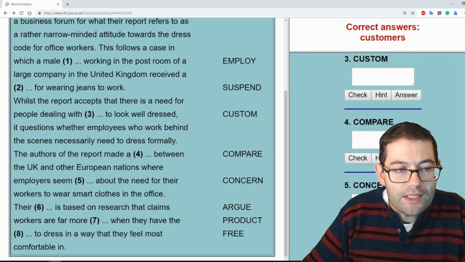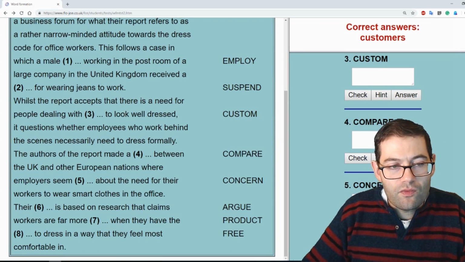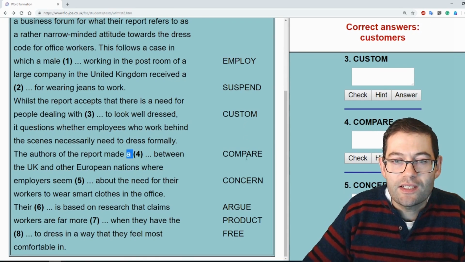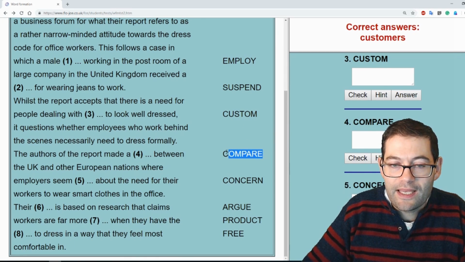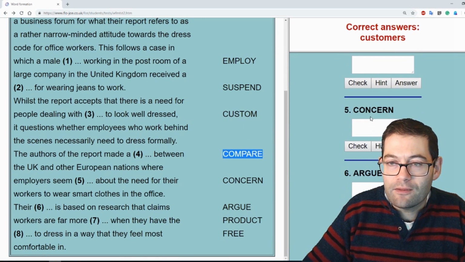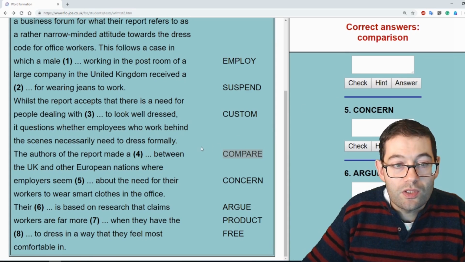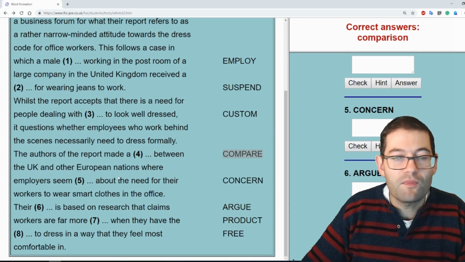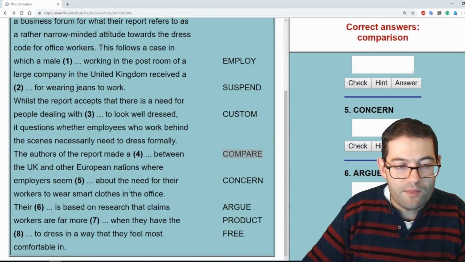Back to the exercise. The authors of the report made... once again, we've got an article, but we don't have the noun to which this article refers, which means this verb, compare, has got to be our noun. And the answer is, of course, comparison. To make a comparison between the UK and other European nations where employers seem something about the need for their workers to wear smart clothes in the office.